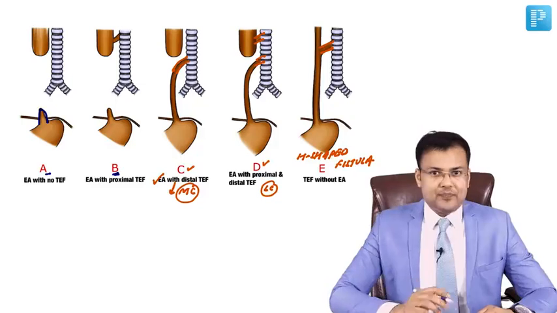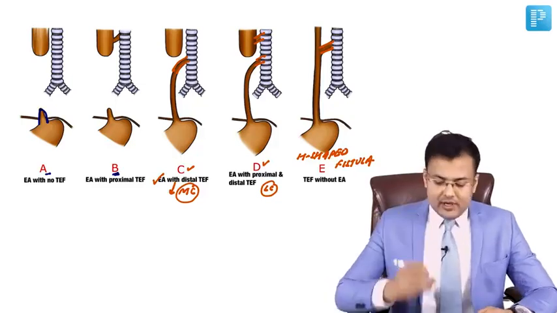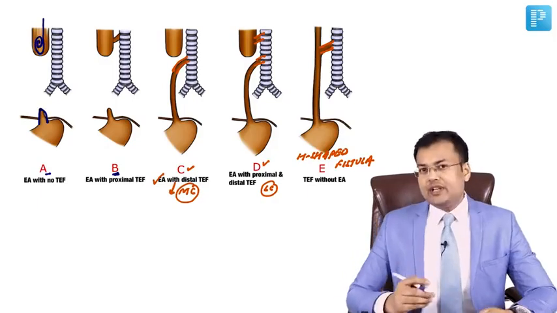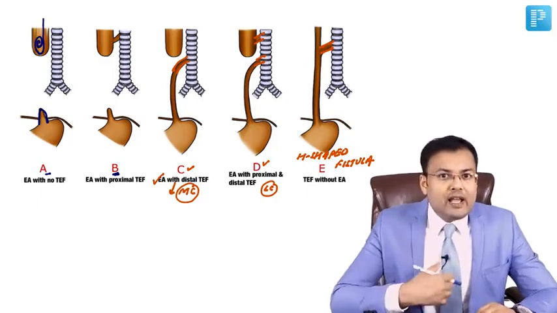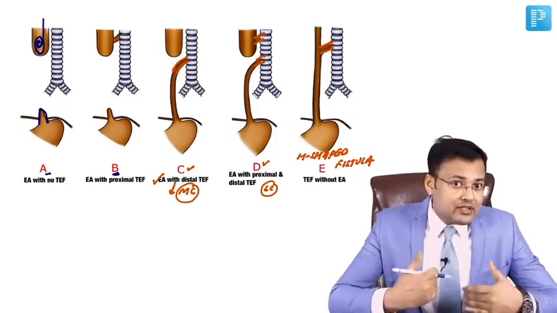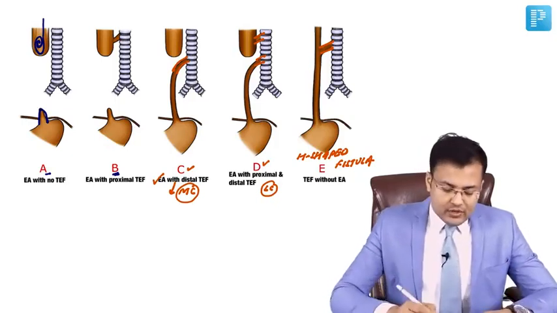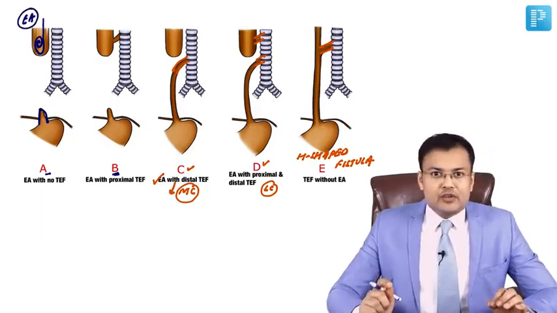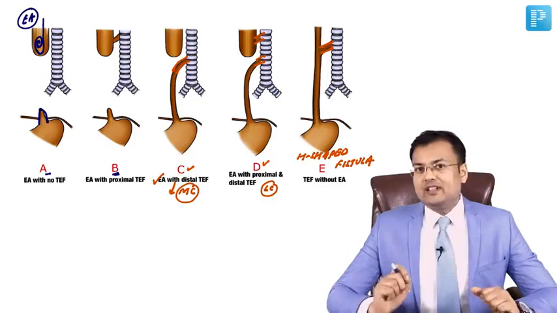Now, how we are going to make the diagnosis? Again, it's very easy. Try to insert Ryle's tube. If we are inserting Ryle's tube, what will happen? In pure esophageal atresia, it will coil in the esophagus. You are not able to insert Ryle's tube into stomach. So in esophageal atresia, coiling of Ryle's tube will occur in esophagus. You are not able to insert it into stomach.